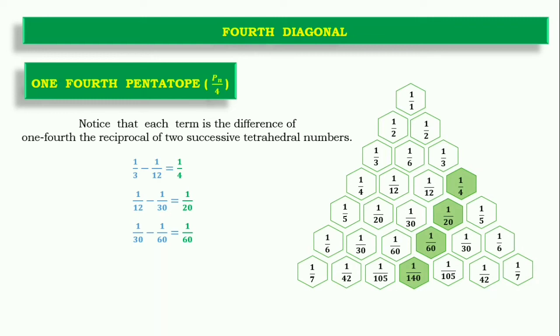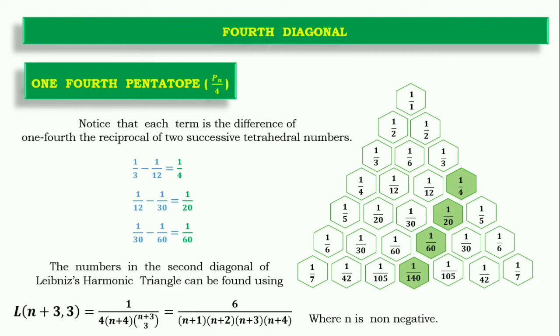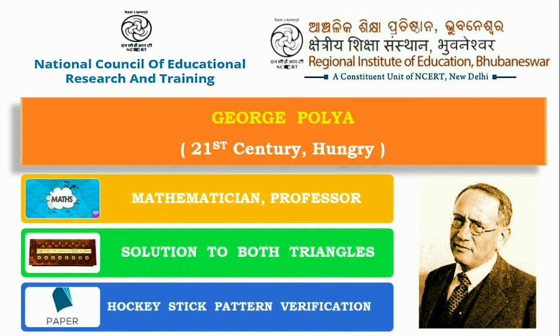Like if in a particular diagonal we find triangular numbers, then in the Leibniz triangle we will find 1/3 of the triangular number. So this is the formula, and with that we will proceed to George Polya, a mathematician, who gave a solution to both triangles and proved that Leibniz was true to his theorem, or paper, and she verified the hockey stick pattern in both triangles, which are opposite to the head. Meaning the heads of the hockey stick were opposite in both triangles.